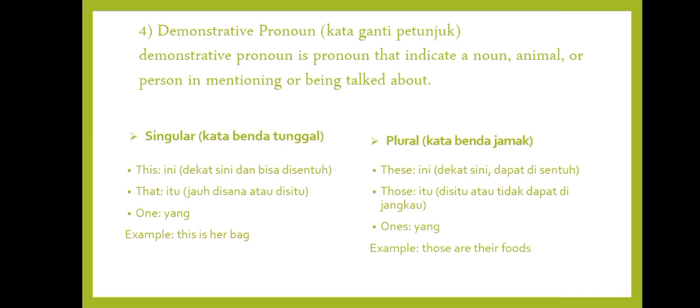Words that are included as demonstrative pronouns are singular, or kata bendanya tunggal, such as this, that, and one, or plural, kata bendanya jamak, such as these, those, and ones. For example, this is her bag, or those are their foods.